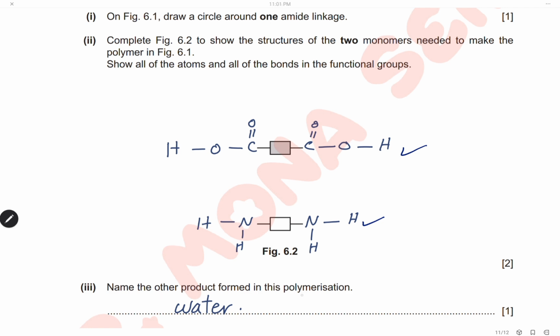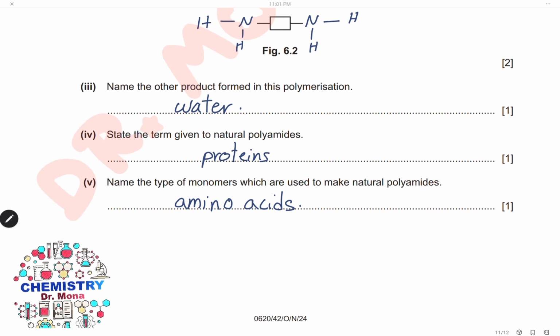Name the other product formed from this polymerization. It's condensation polymerization, where water is removed, so the other product formed is water. State the term given to natural polyamides. Natural polyamides are proteins. Name the type of monomers which are used to make natural polyamides. Proteins are made from amino acids, so they are the building units of protein, or the monomers for protein.